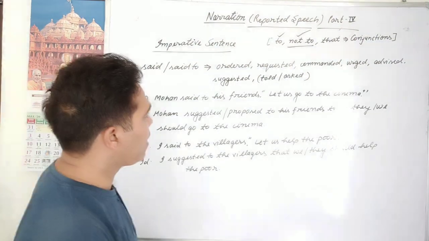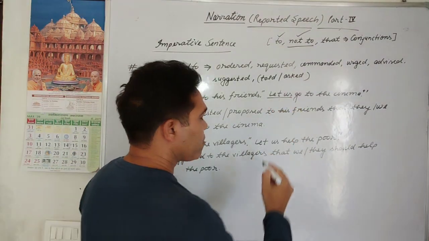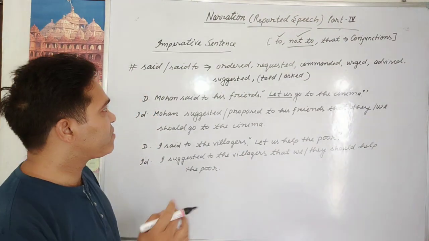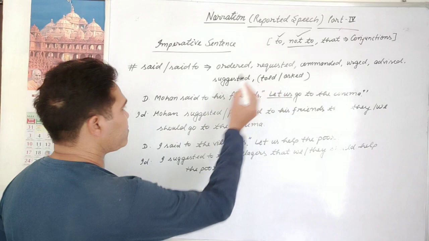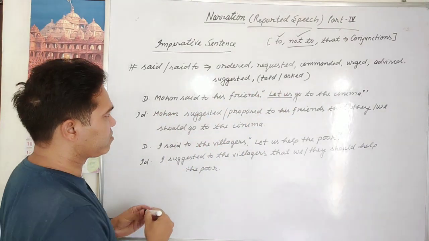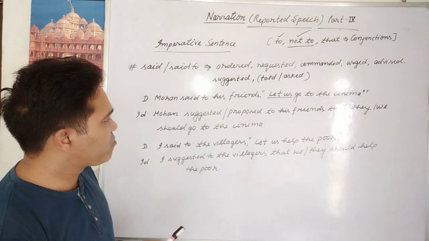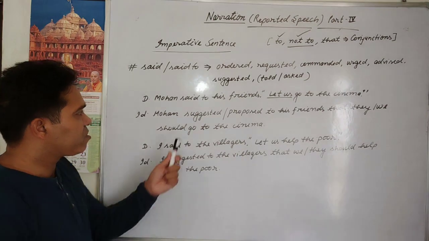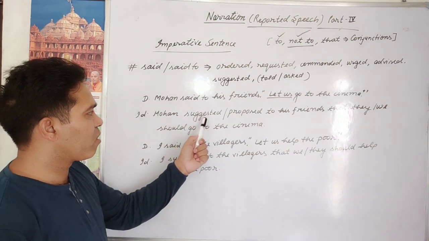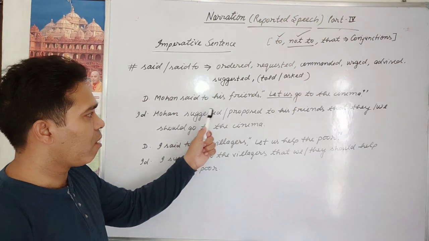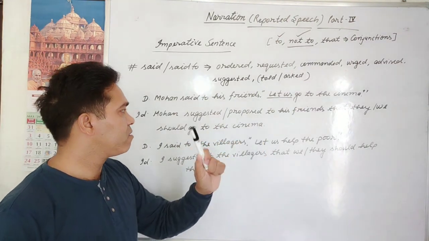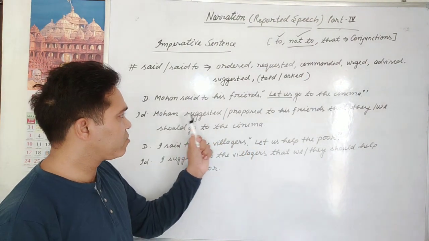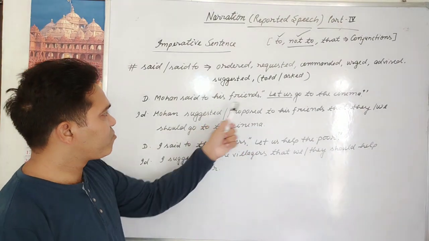Now if let's is there, this is new, but you will get it easily. Very easy. See, Mohan said to his friends, let's go to the cinema. Now in place of said to, we have to write suggested to or proposed to, anyone. Here we use to, remember this: suggested to, proposed to his friends.